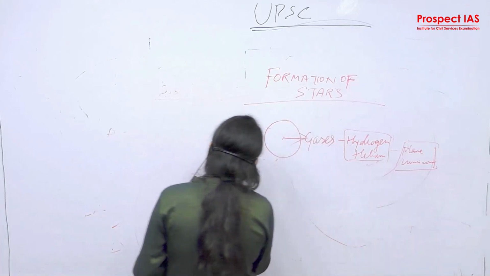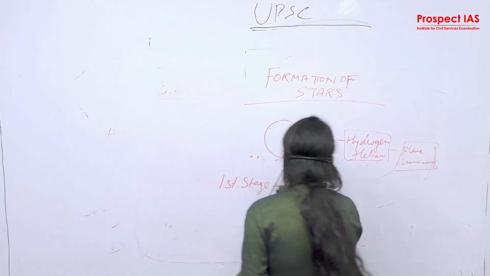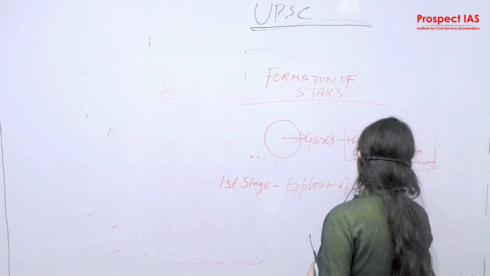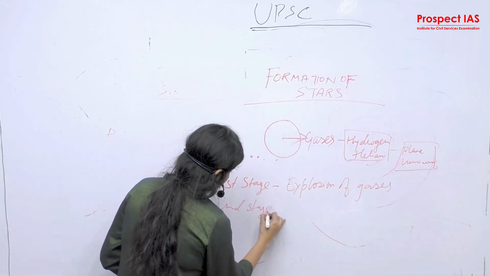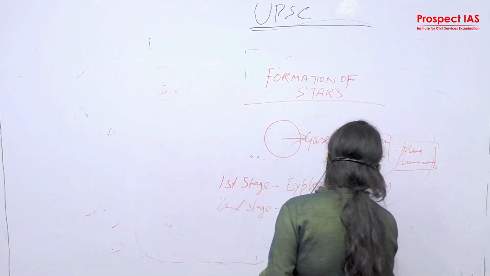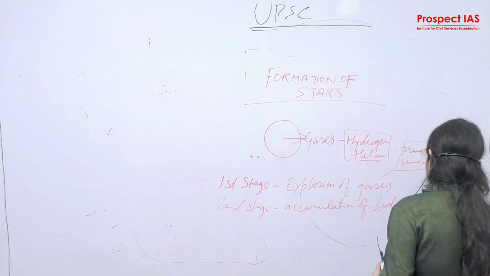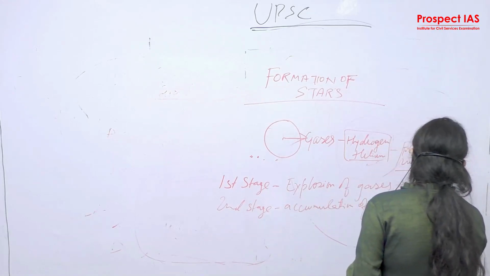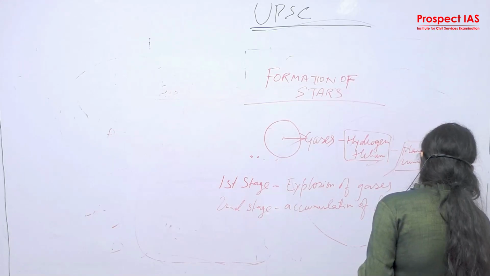First stage is explosion of gases. Second stage is accumulation of dust particles and gases with pressure and temperature belt.